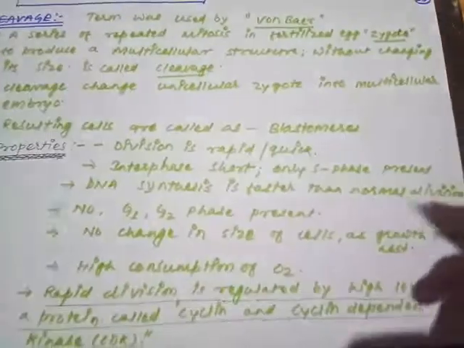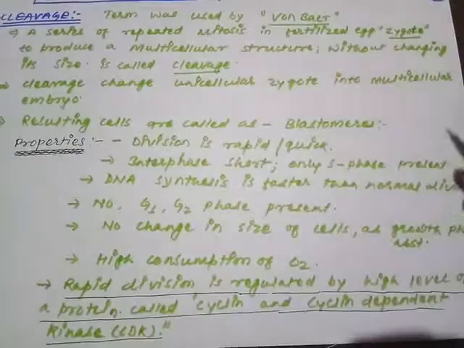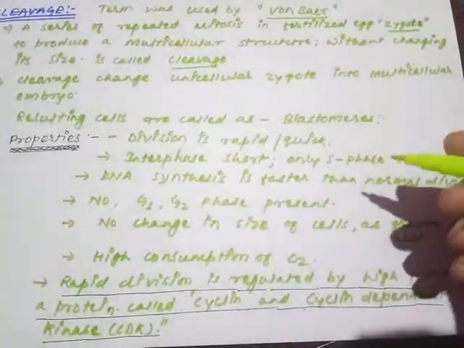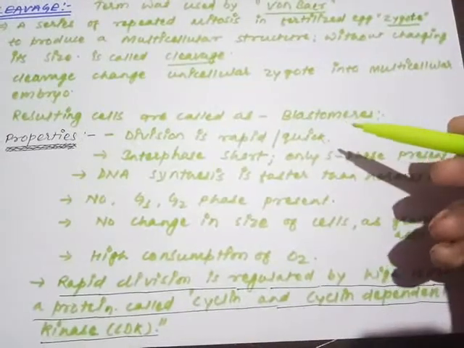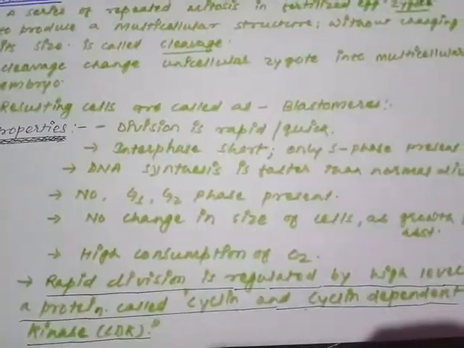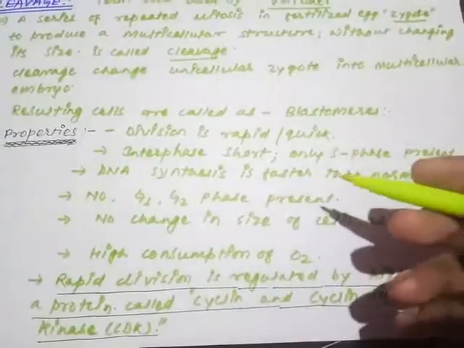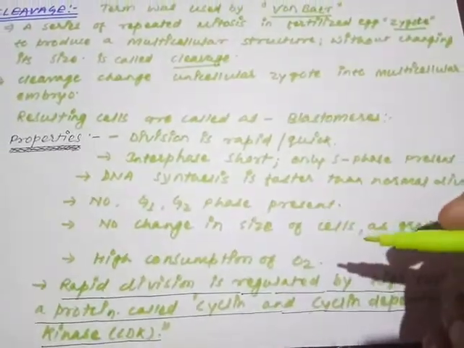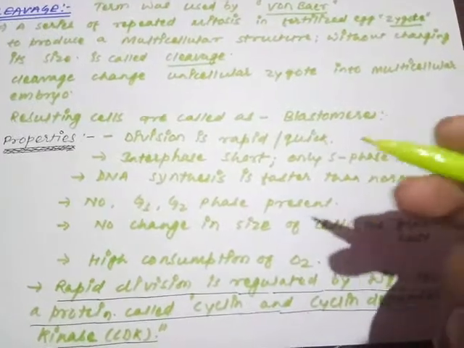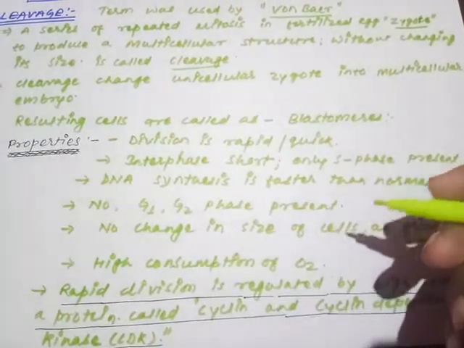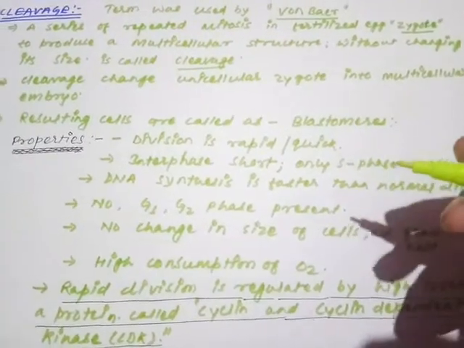So properties are clear to you all. Cleavage means a repeated series of mitotic divisions where the number of cells will increase but size will not increase. The cells resulting from that are called blastomeres, and by the process of cleavage a unicellular zygote converts into a multicellular embryo. Properties: division is very rapid and quick, interphase short, DNA synthesis faster, G1 G2 absent, size of the cell does not increase, and rate of oxygen consumption is much higher.